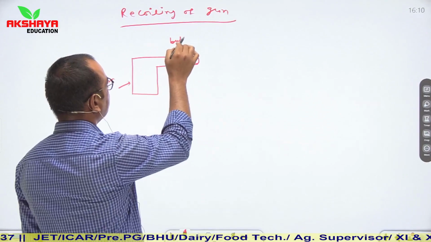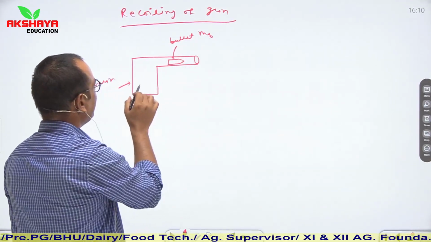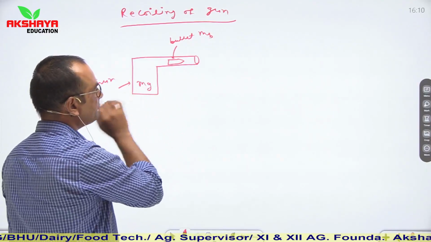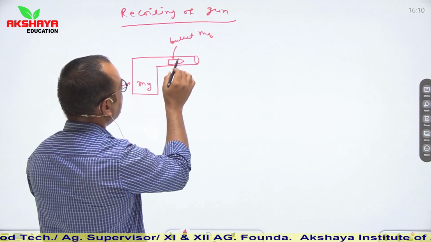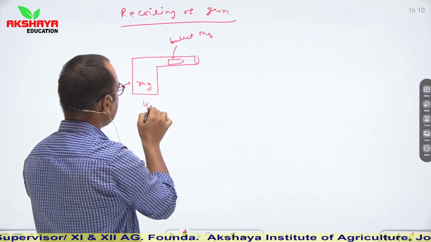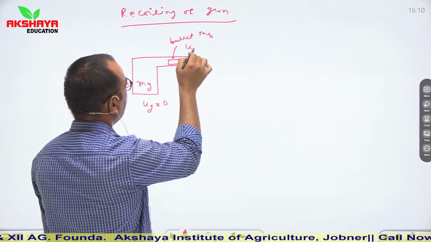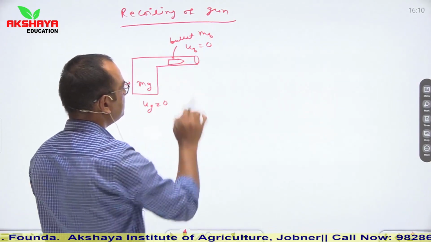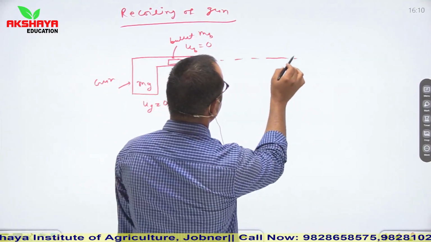Let us say mass of bullet is mb and mass of this gun is mg. Initially this bullet is at rest and this gun is also at rest, so the initial velocity of gun and the initial velocity of bullet become equal to 0. Now see, after firing,